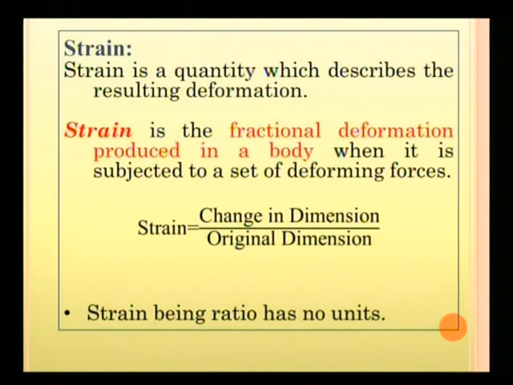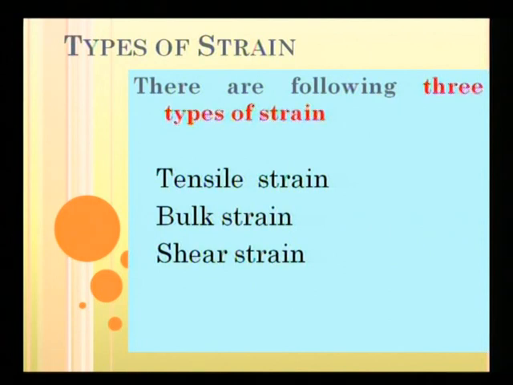The second important parameter is strain. Now what is strain? Let us try to understand. It is a quantity which describes the resulting deformation. We apply deforming forces, the body will be deformed. Then the fractional deformation produced in a body is called strain. Numerically, strain equals change in dimension divided by original dimension, and due to the ratio of the same quantity, strain has no units.